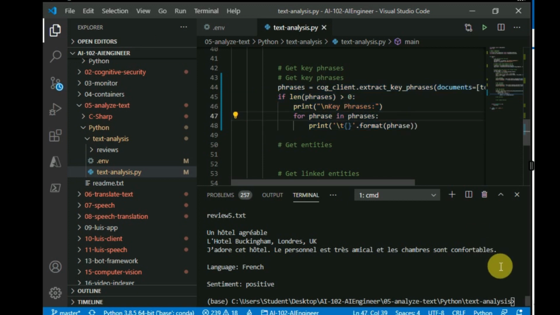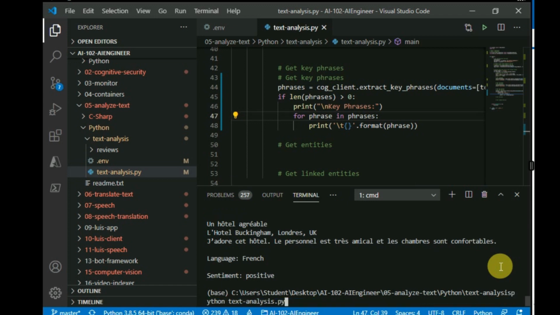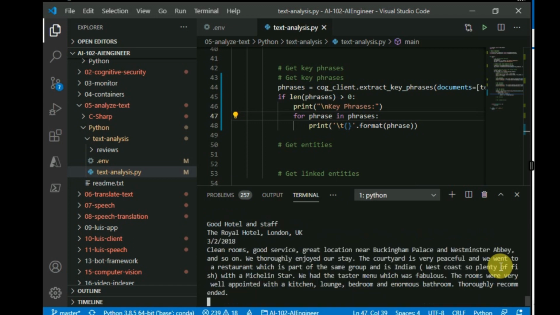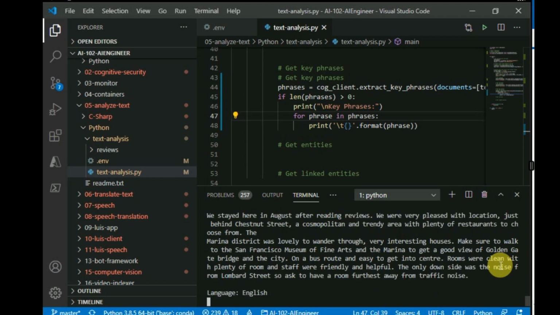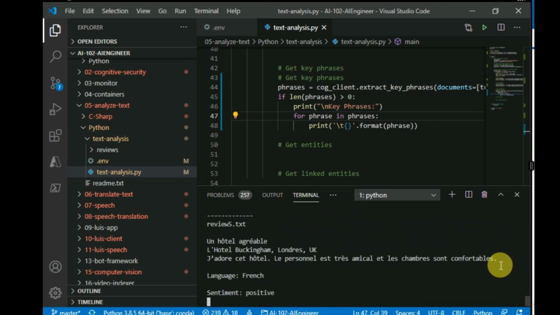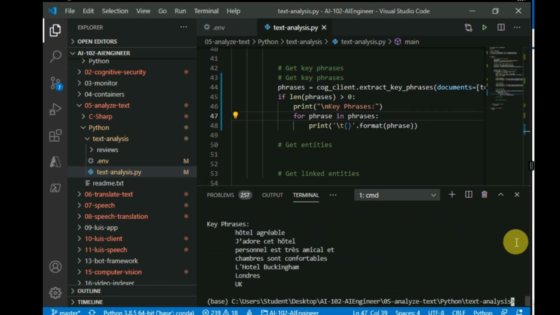Let's run the program again to check key phrases. So we can see a list of key phrases after each review. Now we can detect the language of the review, its sentiment, and also the key phrases used in the paragraph of each review.